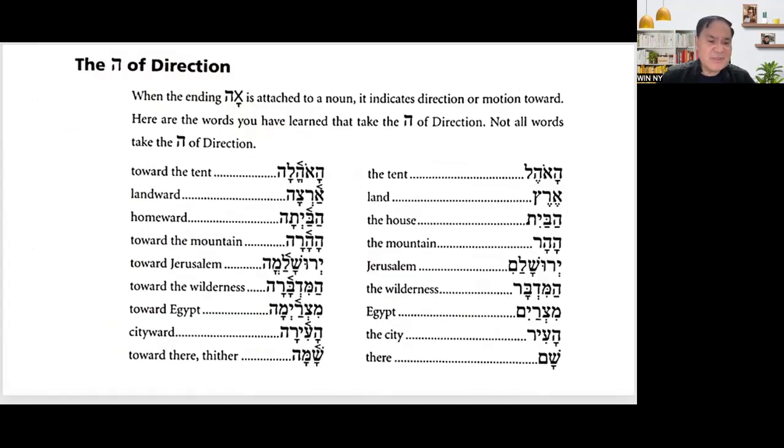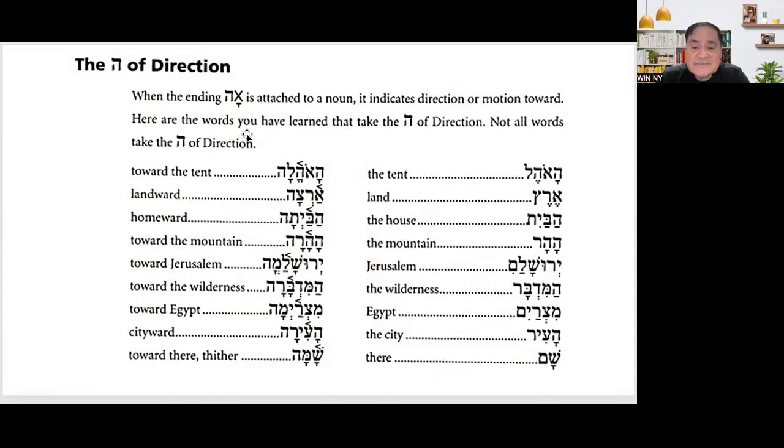So another important lesson. You have to remember this because you will always encounter this in the Hebrew Bible and in some of your exercises. Look at this, the hey of direction. When the ending ha is attached to a word, it indicates the direction or motion toward.